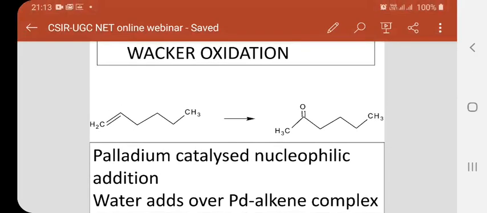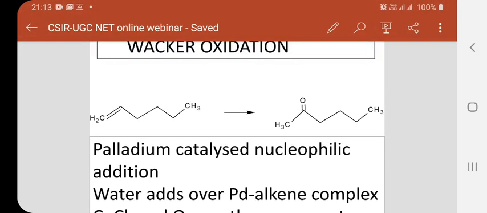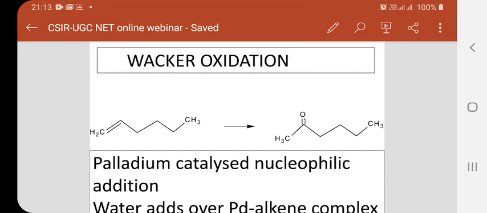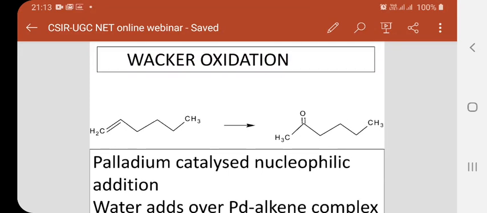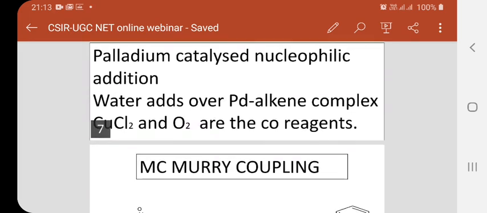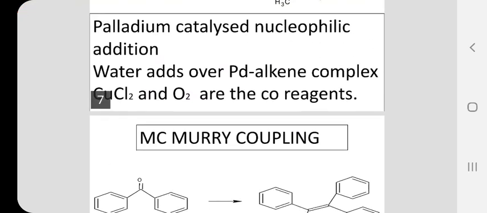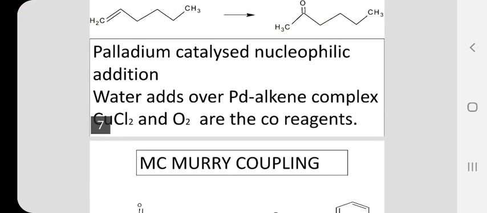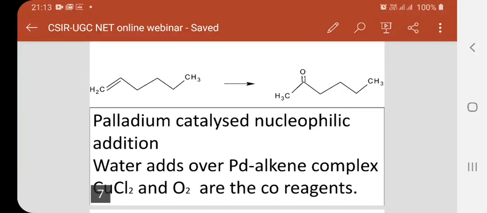So, in this Wacker oxidation, an olefin is converted into a ketone. Cyclohexene is converted into cyclohexanone. In this example, you have taken a hexene, it is converted into 2-hexanone.